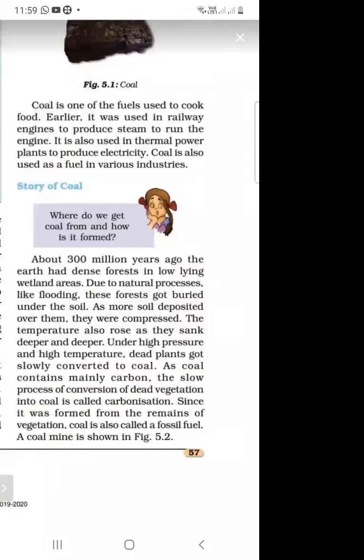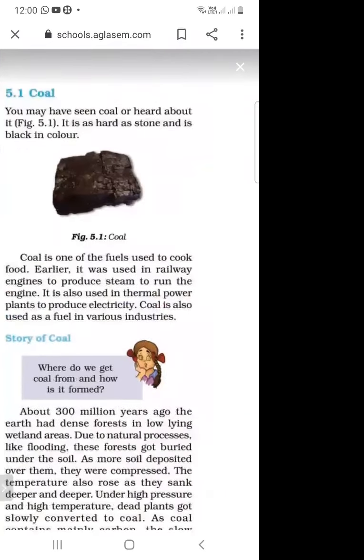As we know, coal contains carbon, and the process of conversion of vegetation into coal is called carbonization. So the first fossil fuel is coal.